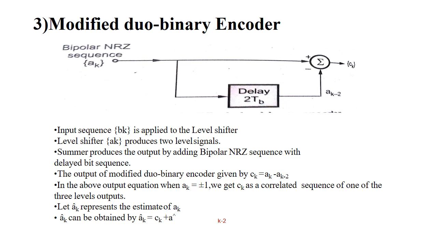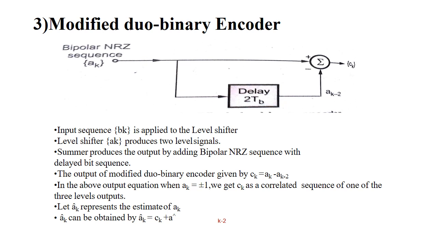The next one is modified duobinary encoder. So here we are passing the input sequence B(k) is applied to the level shifter, and this level shifter A(k) will produce the 2 level signals. So summer produces the output by adding the bipolar NRZ sequence with a delay bit sequence. So the output of modified duobinary encoder is given as C(k) equal to A(k) minus A(k-2).